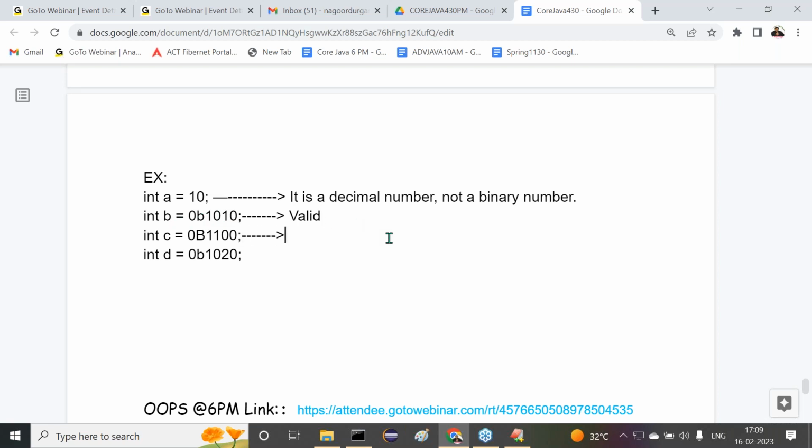Next one, after completion of this, 0B1100. Valid or invalid now? As per the rule only, 0B is a prefix now. That's okay. That is valid here.